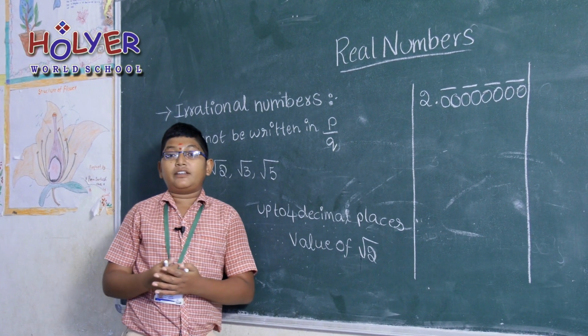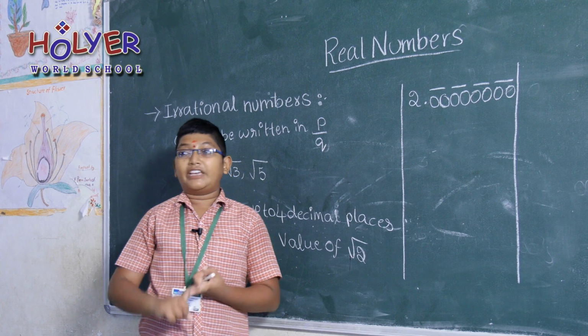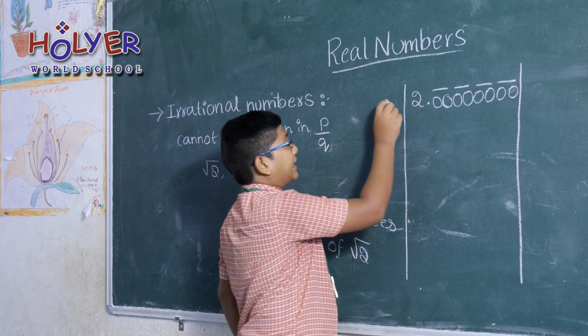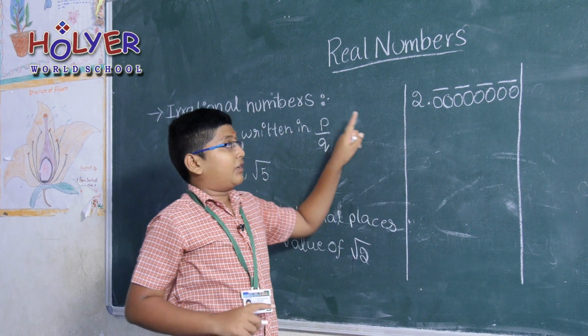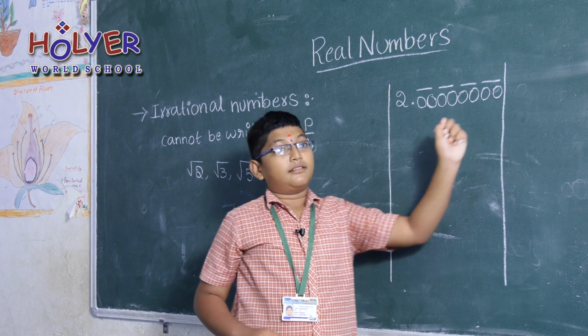For dividing it, we have to use the square table, not the ordinary table. We have to take a number here and put that number here.